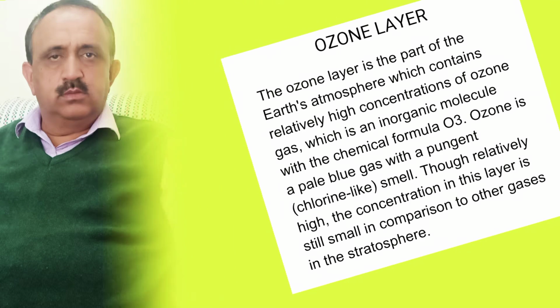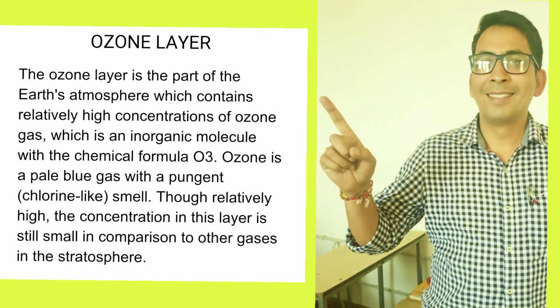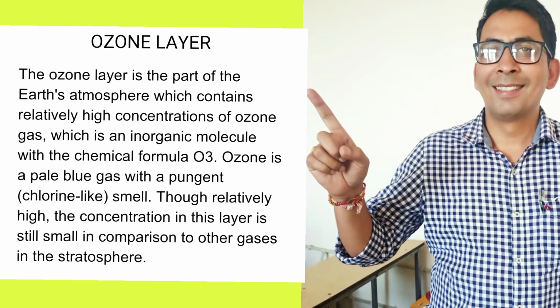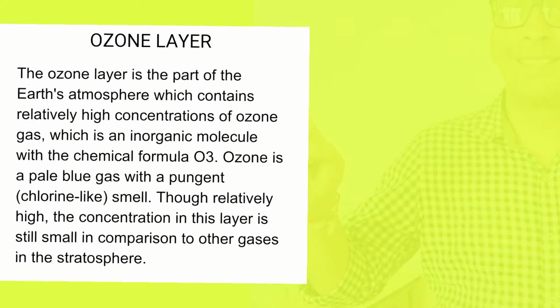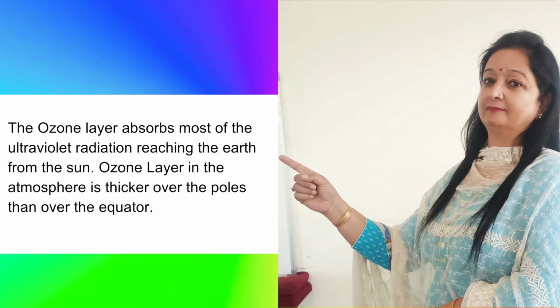Ozone is a pale blue gas with a pungent chlorine-like smell. Though relatively high, the concentration in this layer is still small in comparison to other gases in the atmosphere, especially in the stratosphere. The ozone layer absorbs most of the ultraviolet radiation reaching the earth from the sun.